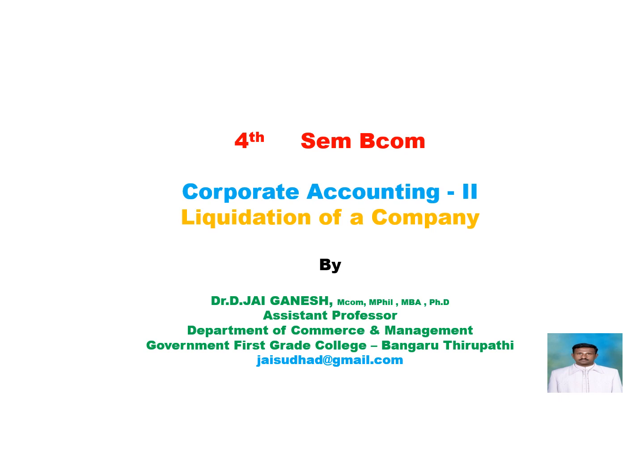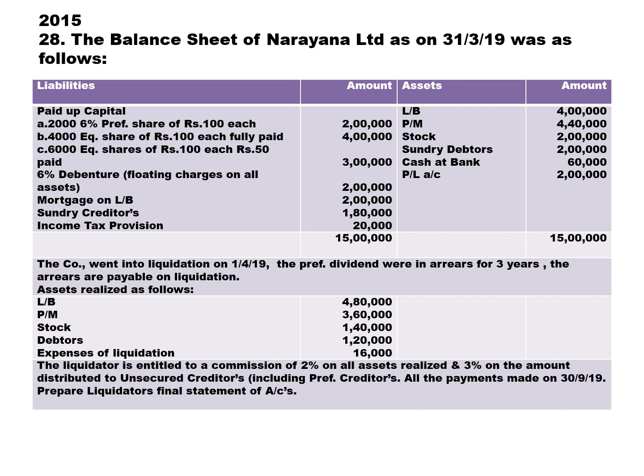Let's solve one problem in case of liquidation. The balance sheet of Narayan Limited as on 31/3/19 was as follows. We have paid up capital. We have three classes of share: one preference share, one fully paid equity share, and another is partly paid equity share. So we have 2,000 6% preference shares of rupees 100 each, 4,000 equity shares of rupees 100 each, fully paid, and 6,000 equity shares of rupees 100 each, 50 paid.